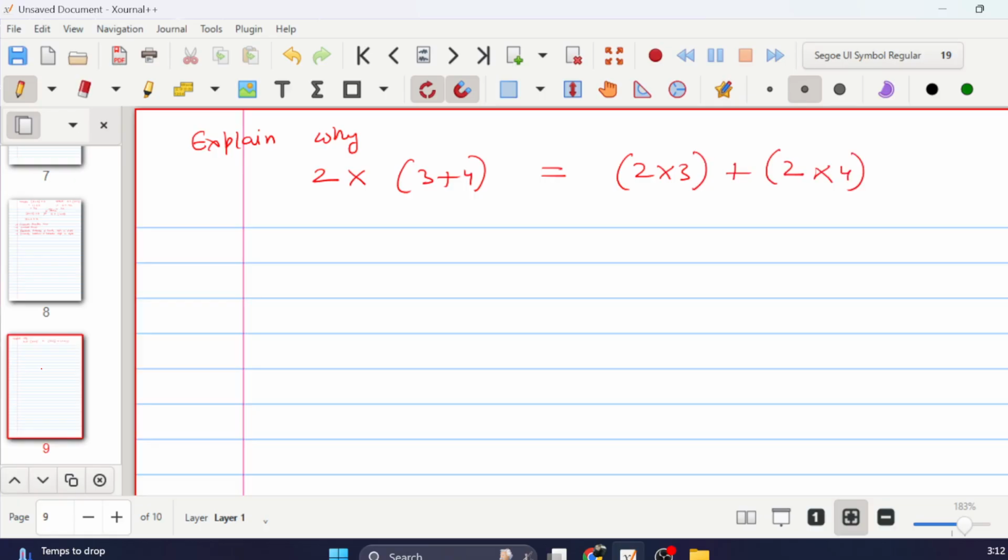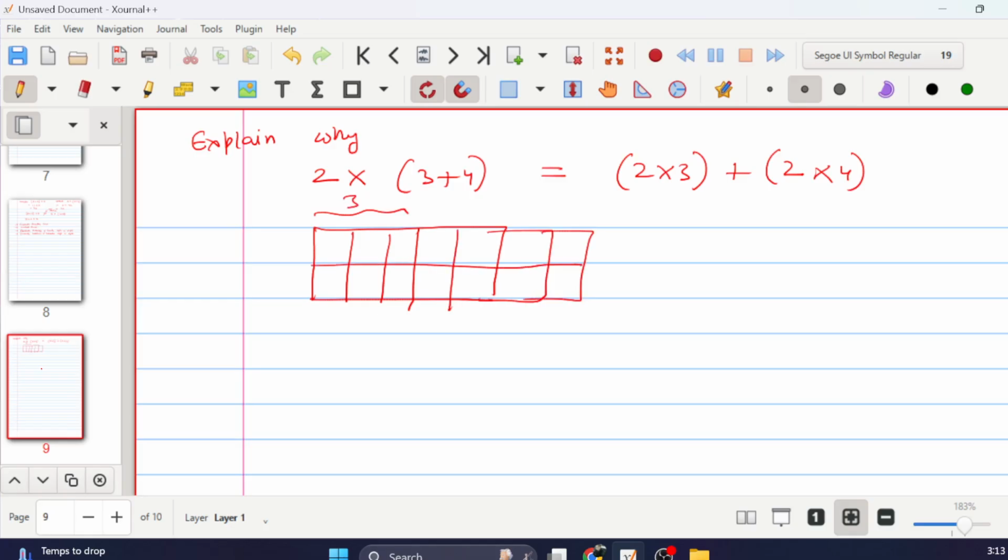So how does, again, you're going to make an image, right? So this one looks like this. You make 2 rows, and then you have 3 plus 4. So the columns, you can basically make. First make 3 columns, and then this is 3, and then you make a 4: 1, 2, 3, and 4. Okay, so you have rows equal to 2, and there will be 3 and 4 columns.